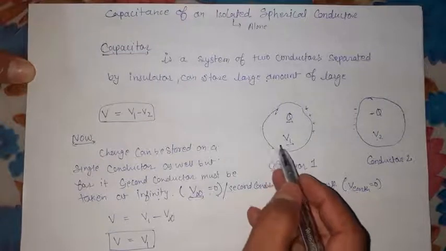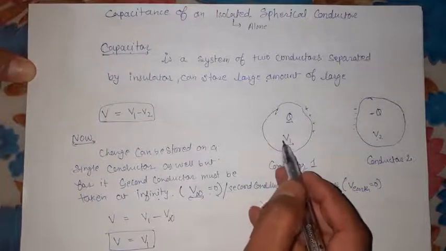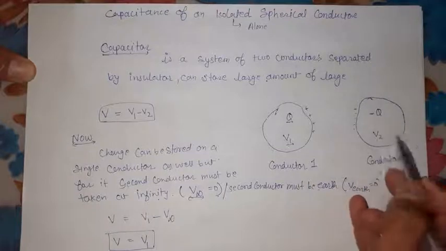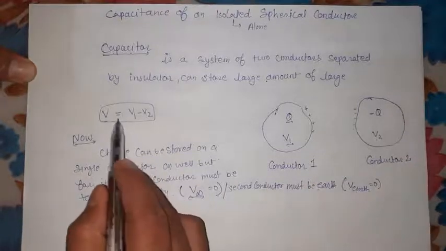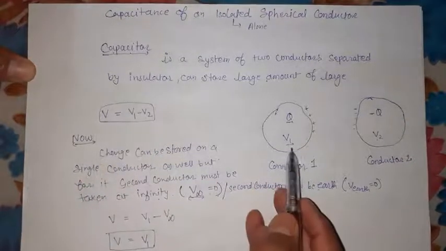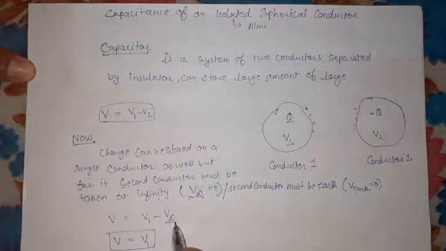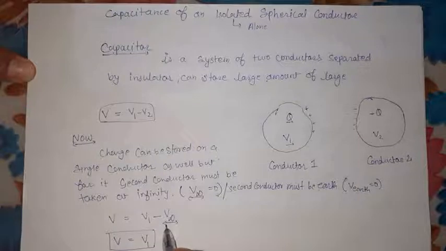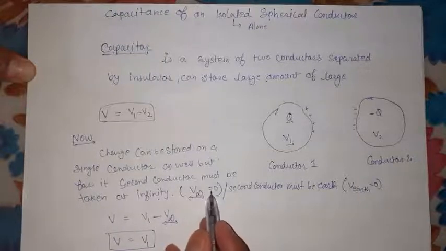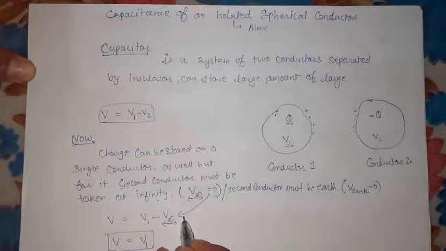Now let us look at this: if the second conductor is at infinity, what will be the potential difference? This is the second conductor at infinity, where the electric potential is zero.